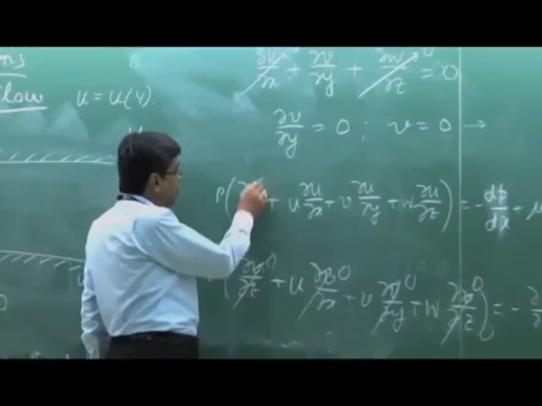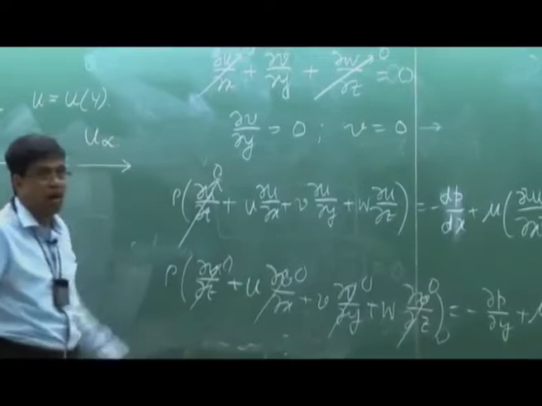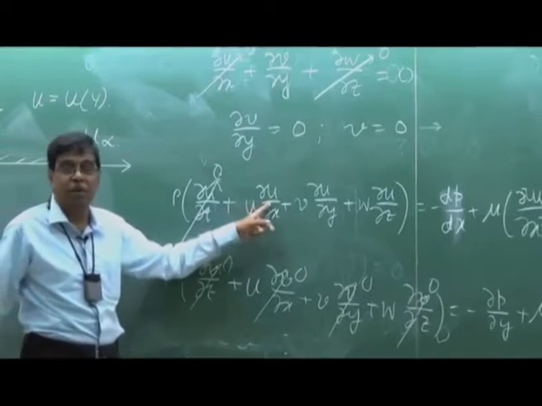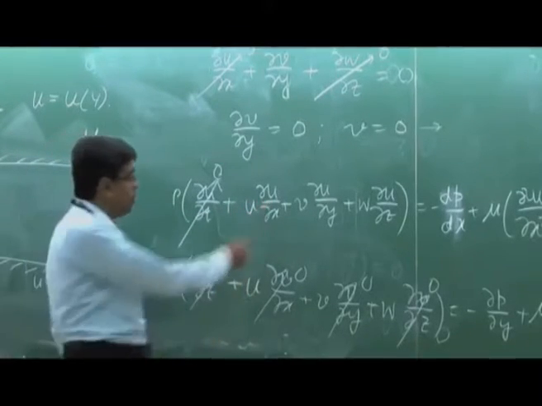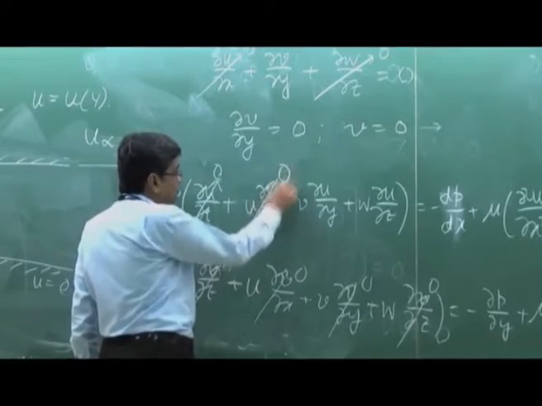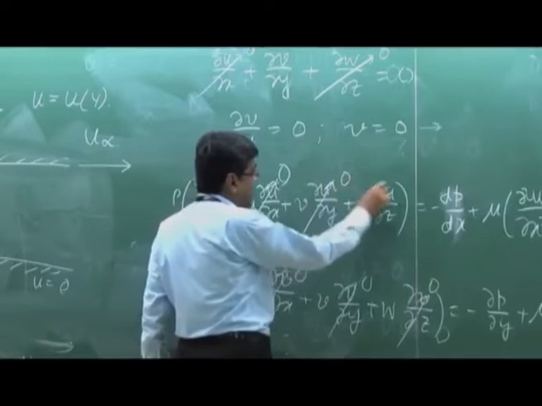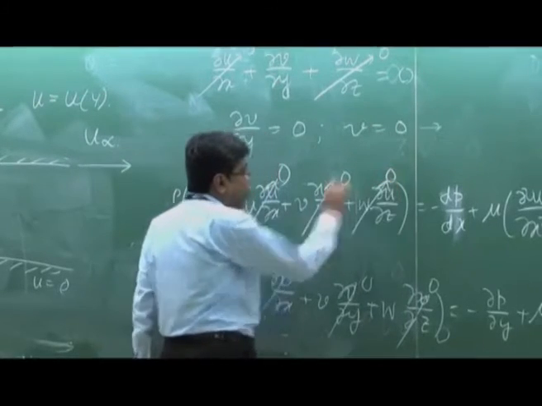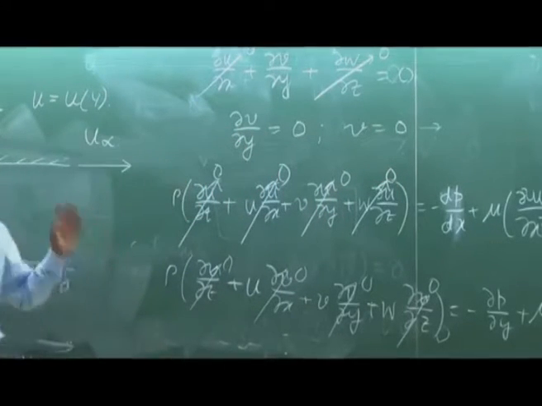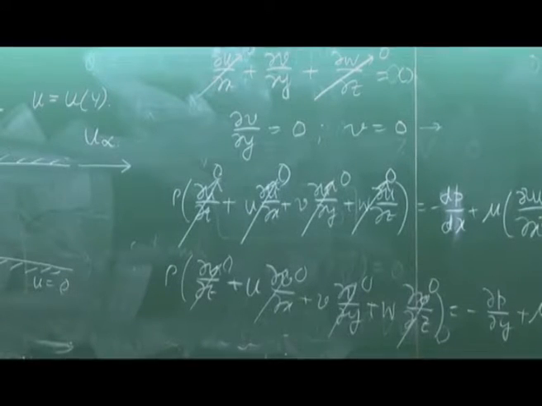Steady flow, the characteristic feature. Now u is there, but del u/del x is 0, because the flow is fully developed. That's the beauty. And these two terms are 0 because v is non-existent and w is non-existent.